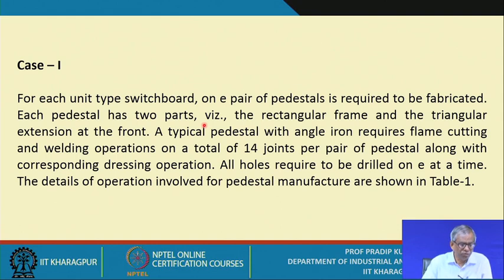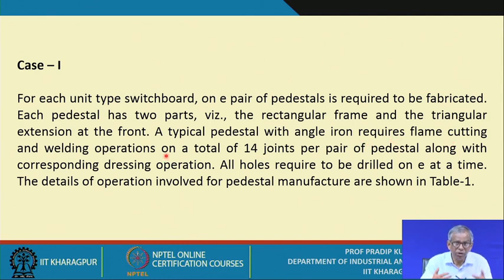Now, we refer to case 1. For each unit type switchboard, one pair of pedestals is required to be fabricated. Each pedestal has two parts, namely the rectangular frame and the triangular extensions at the front. A typical pedestal with angle iron requires flame cutting and welding operations.